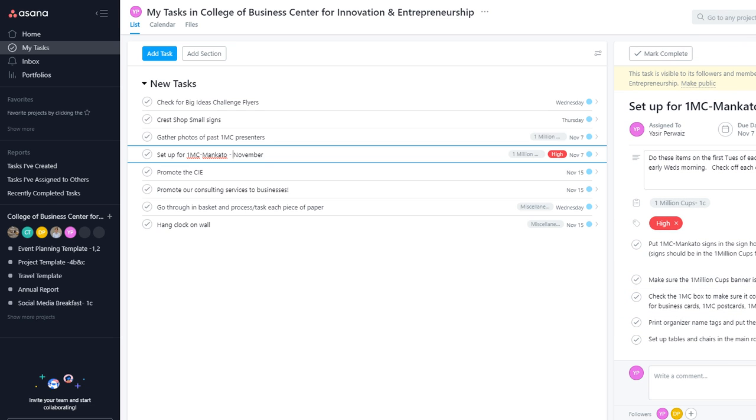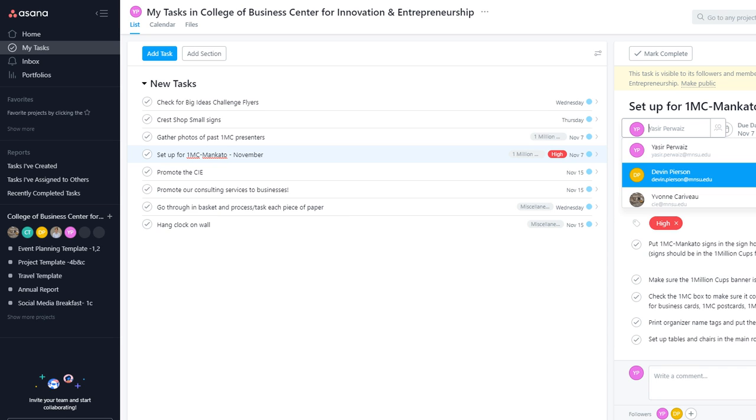The thing is, over here you can also have recurring tasks. So for example, set up one MC Mankato. This one is recurring because this event takes place every month, the first Wednesday of every month. This is assigned to me, so I can click here and assign it to someone else as well.